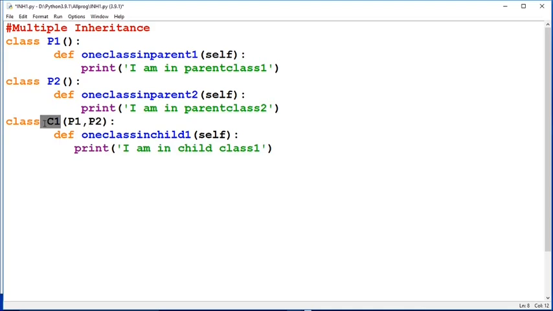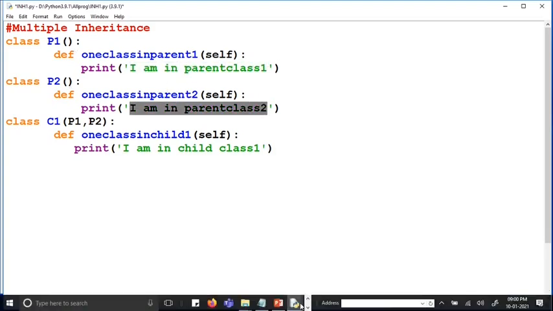This child class will be inheriting the properties of both of its parent classes. This is how it has to be done. Then finally we have to create one child class object, through which we can print the two statements given inside P1 and P2. So let's see.